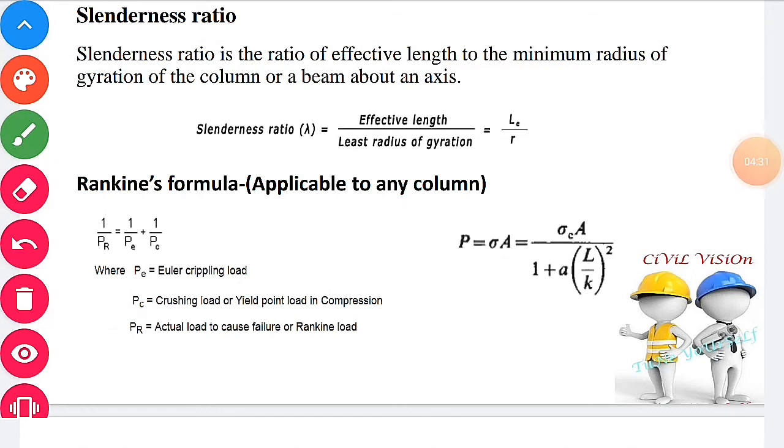Rankine's formula is applicable to any column. Therefore, 1 by PR equal to 1 by Euler's crippling load plus 1 divided by crushing load. Load equal to stress into area, divided by 1 plus alpha into lambda square. Alpha is called Rankine's constant.